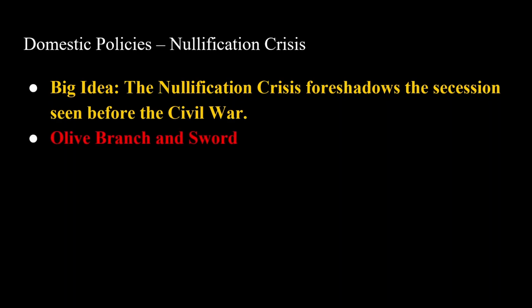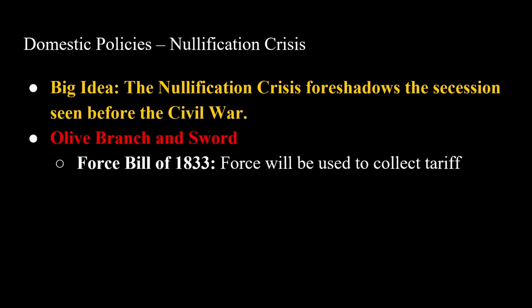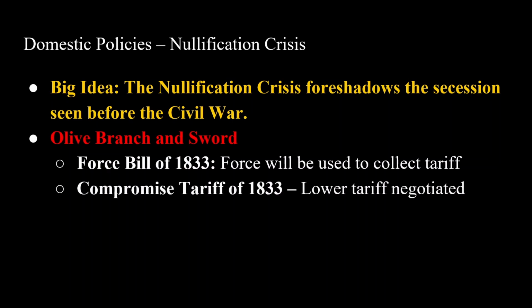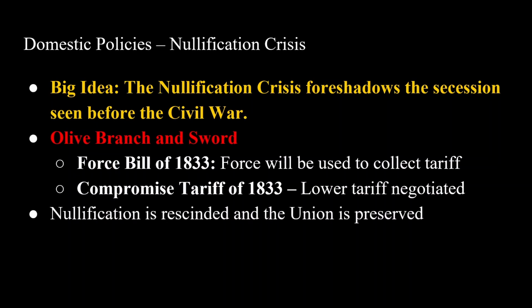He's going to pass two bills known as the Olive Branch and Sword. The Sword part is going to be the Force Bill of 1833, which stated that force, aka the military, is going to be used to collect the tariff, and the Compromise Tariff of 1833 gradually lowered the tariff rates. Nullification is ultimately rescinded, and the Union is preserved. However, this was just a sign of things to come.